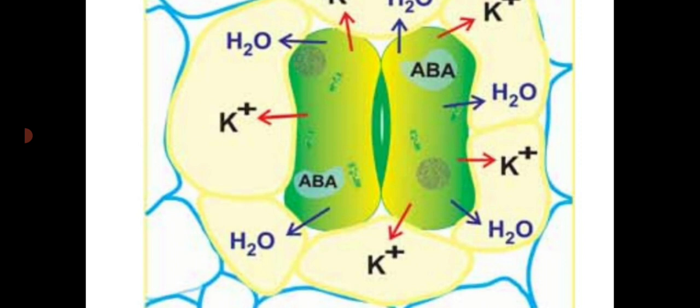decreases. That means solute concentration decreases and water potential increases. So what will happen? The potassium ions present in the guard cells enter into the subsidiary cells. So the concentration decreases. It makes the guard cell flaccid, and makes the stomata close at night time.